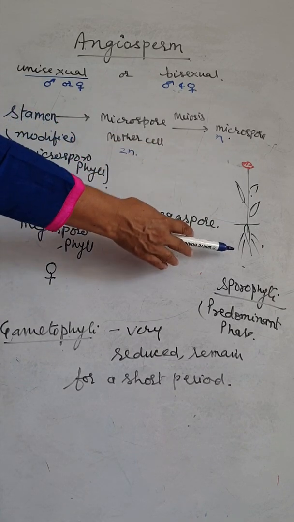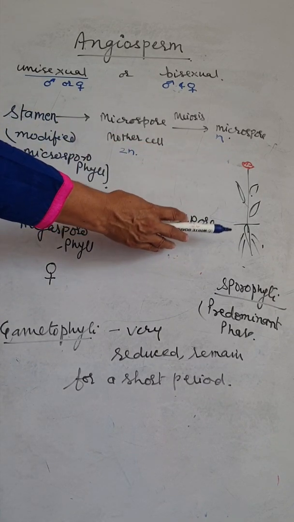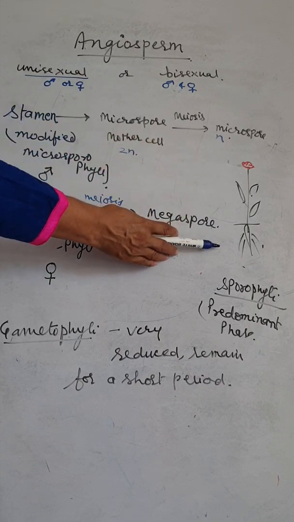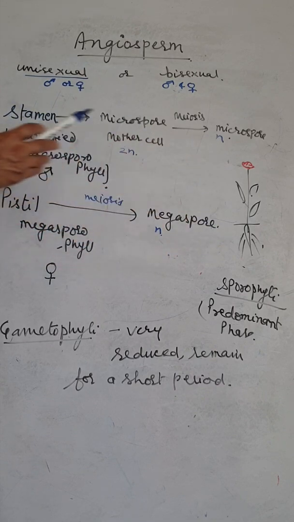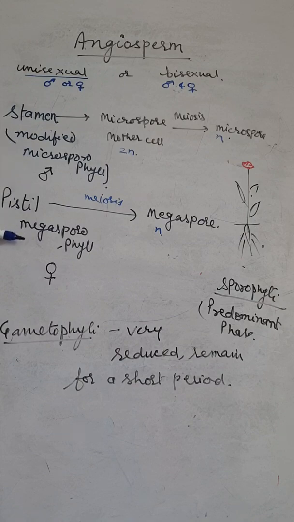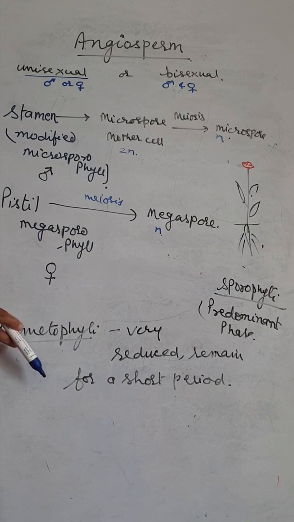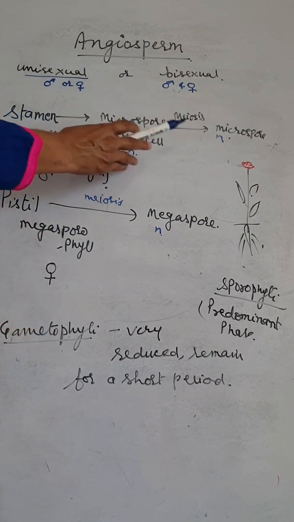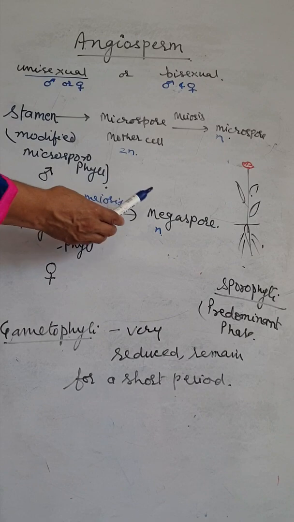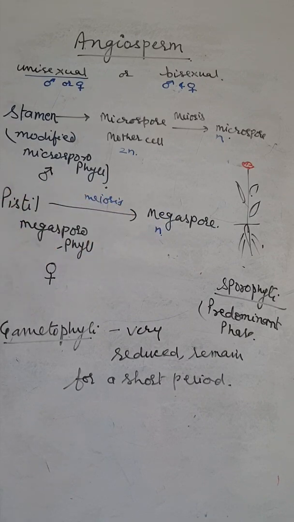So this is the sporophytic phase. The dominant phase is spore producing, which means producing the micro and megaspores. The gametophyte is there for a very short period, and it is the gamete producing stage. The male gametophyte produces the male gametes and the female gametophyte produces the female gametes. Now we discuss the life cycle of angiosperm.